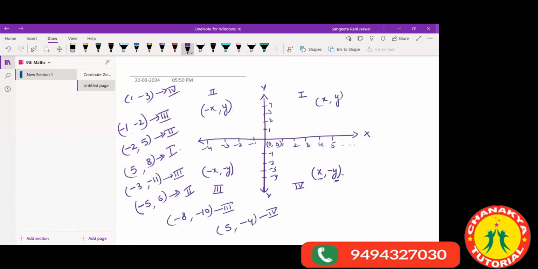Where will this lie? Ma'am, the first quadrant has both x and y positive. First quadrant. Now you see here, ma'am, it will lie on the x-axis. See here, this x is 1 and y is 0. That means there is no y point here. So this will lie on the x-axis. This point is 1, 0.